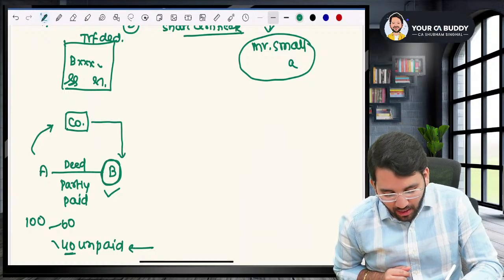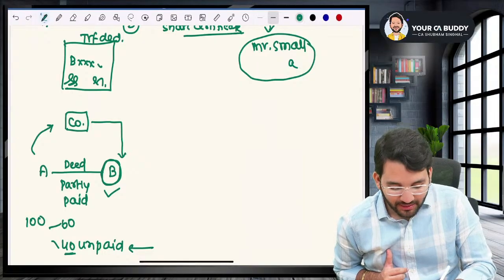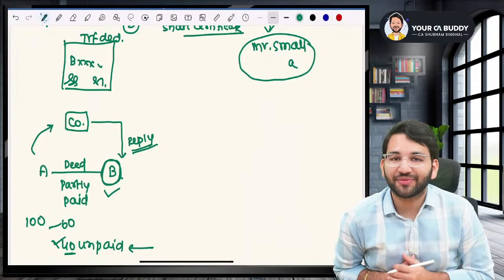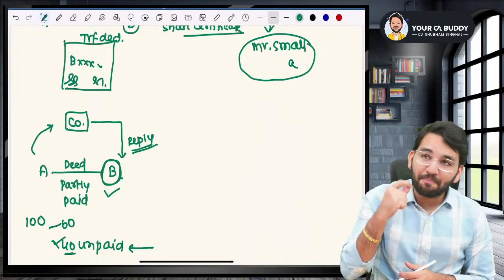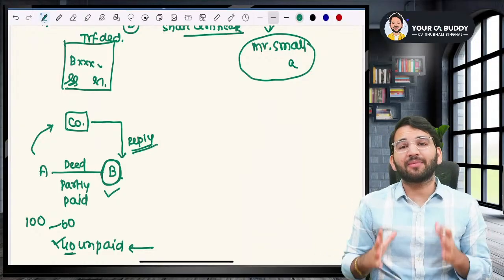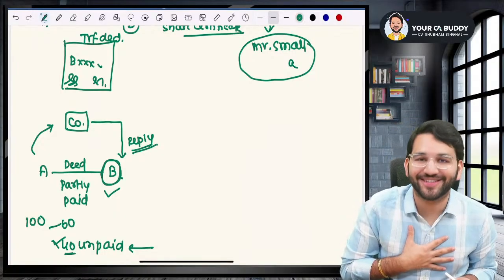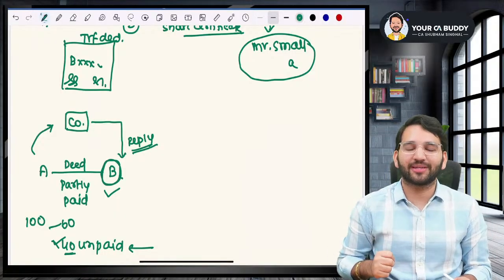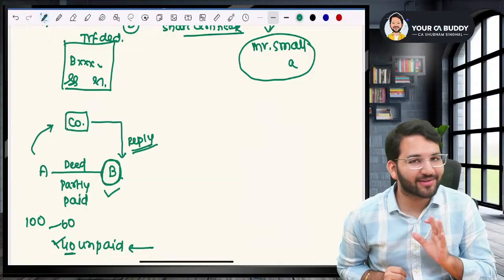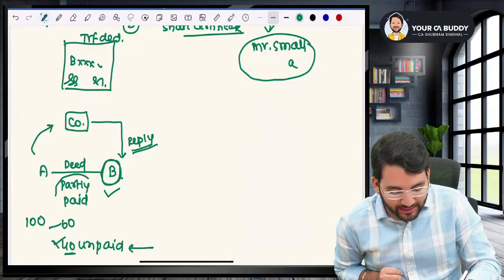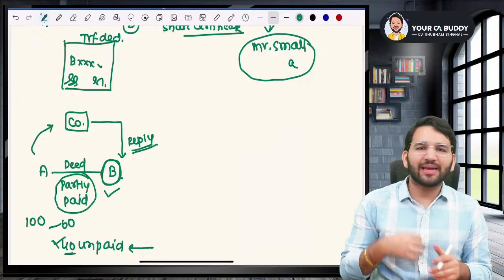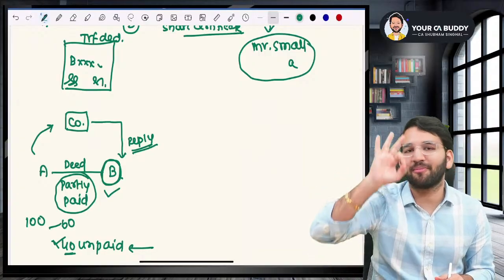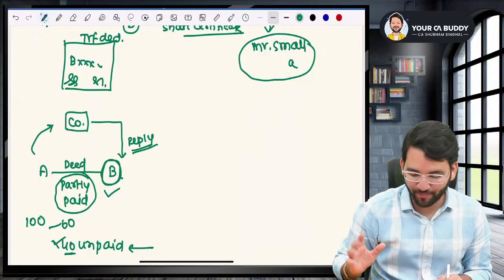Company will send a notice to Mr. B and Mr. B has to reply to that notice whether that shares has to be transferred in his name or not. So Mr. B will reply only when he confirms that yes, I have purchased the shares and I'll pay the remaining 40 rupees. Only in that case, company will register. Otherwise, the company will not, because this is a case of partly paid up shares. In case of fully paid up shares, there is no such problem. But in partly paid up shares, there is definitely a problem.